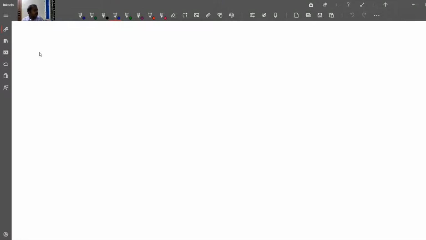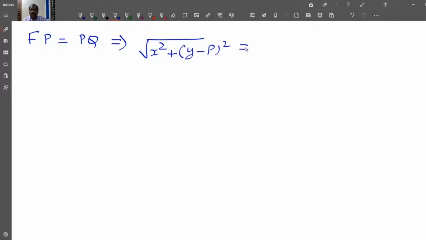So you have FP equal to PQ, so this implies square root of x square plus (y minus p) the whole square is equal to square root of (y plus p) the whole square.